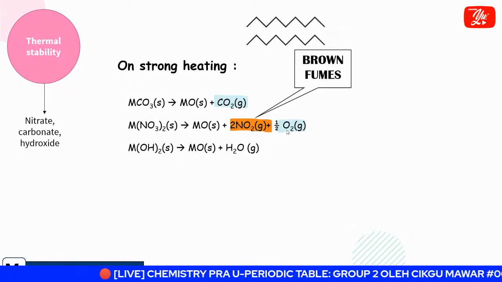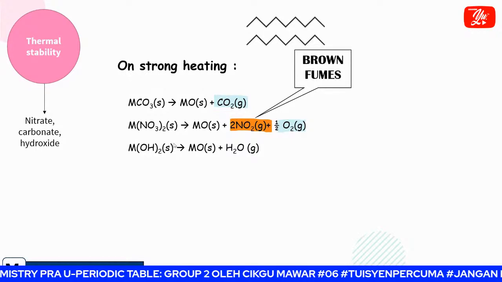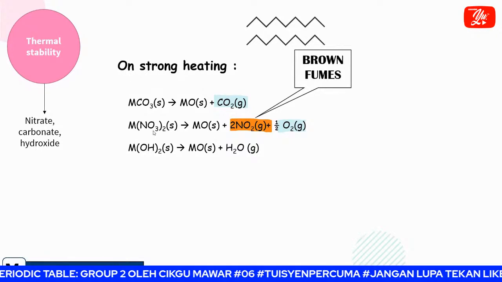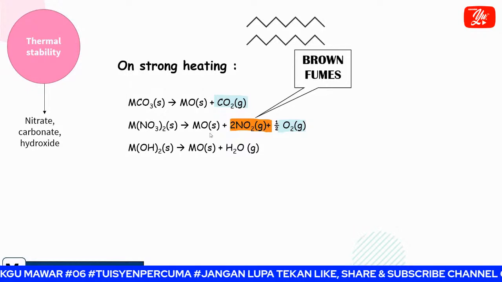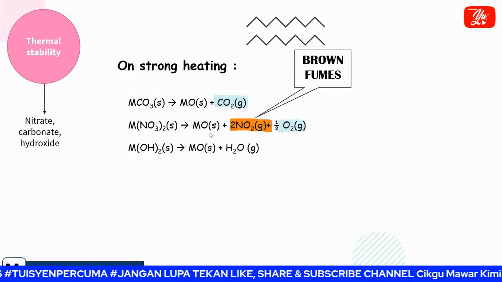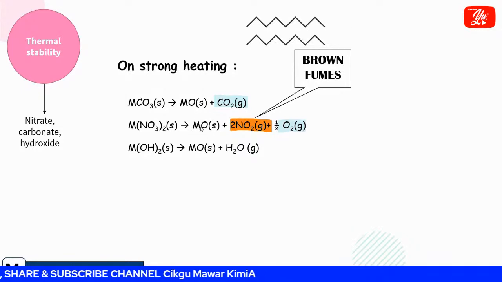And then we also have oxygen gas, which is colourless. So when you write the chemical equation of group 2 nitrate, it must release 2 types of gas, nitrogen dioxide and also oxygen. The other product is also group 2 oxide.